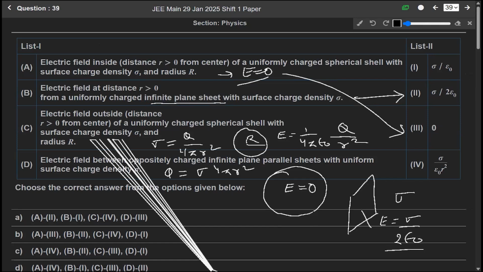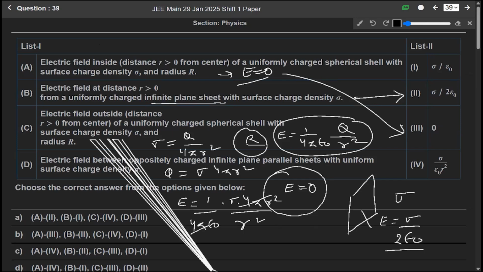Now putting this value in the equation, E will be 1 over 4 pi epsilon naught into Q, where Q is sigma into 4 pi R square, over r square. This 4 pi cancels out.